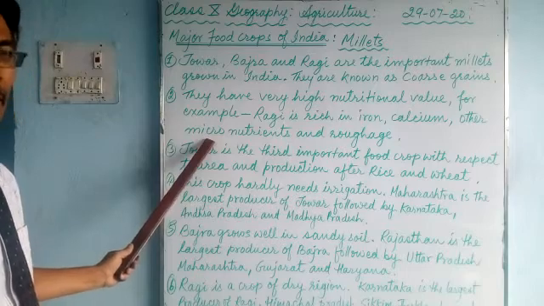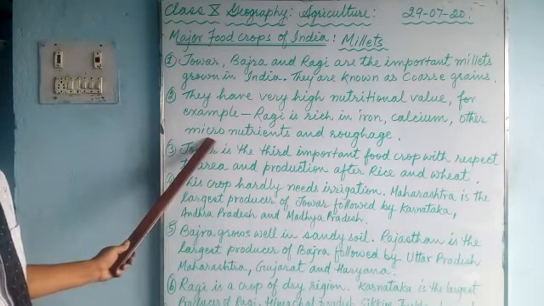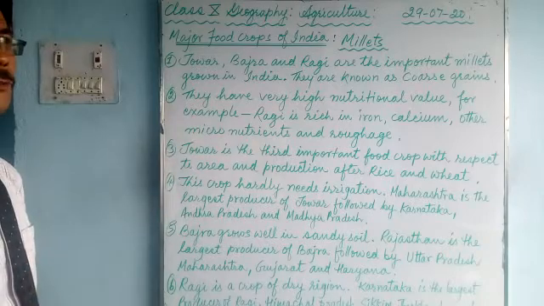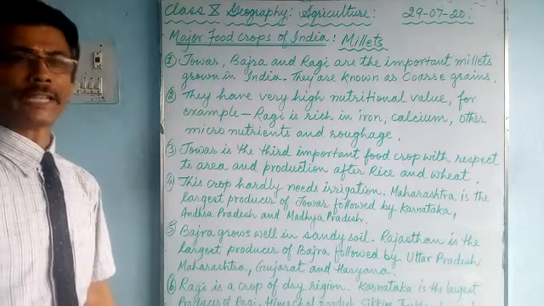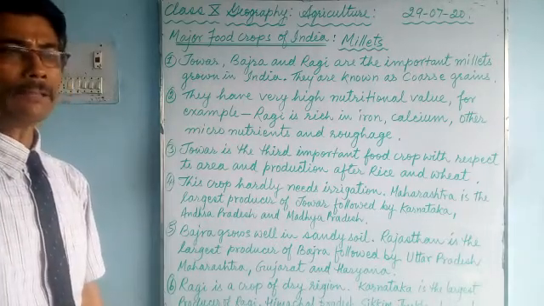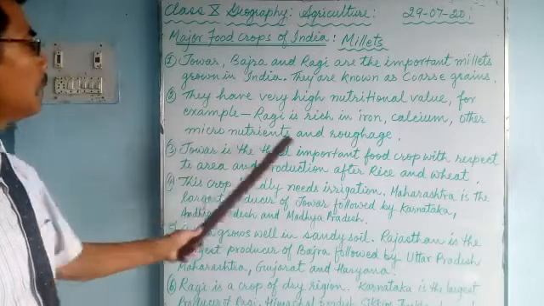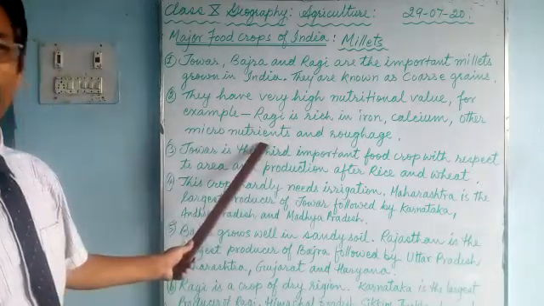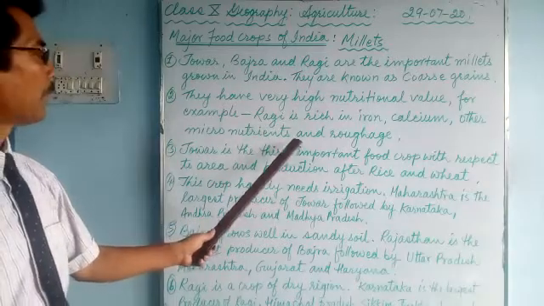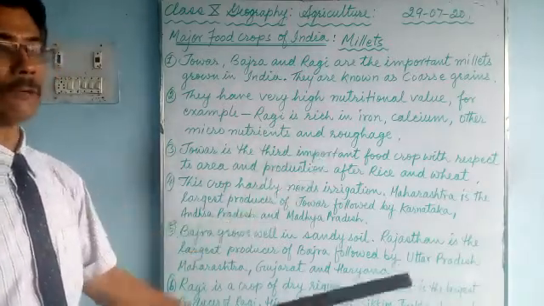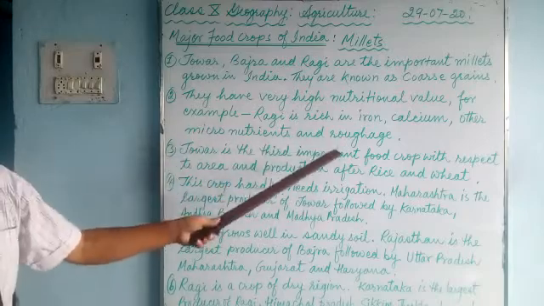Micro means we need a very little amount, such as magnesium, phosphorus, potassium, zinc. They are micronutrients. We require them in very minute quantities. Ragi provides us these, and roughage, we need roughage. You have learned this roughage in science.